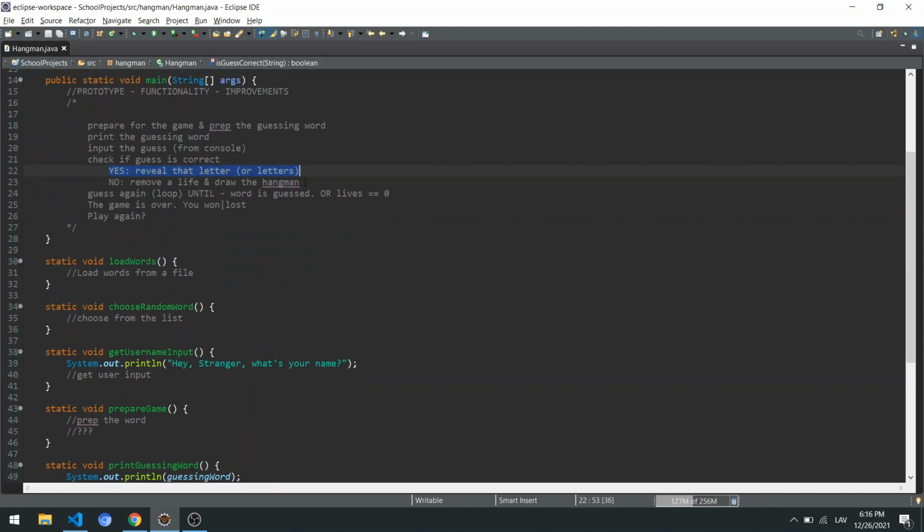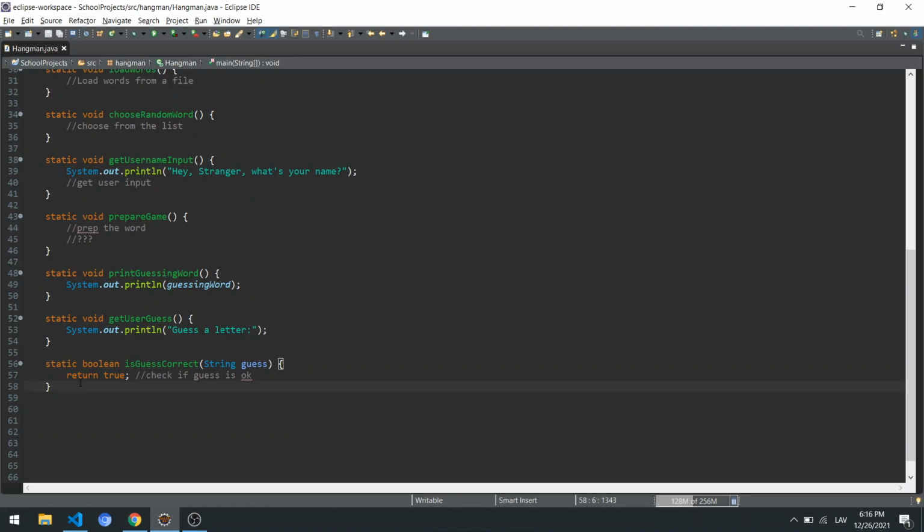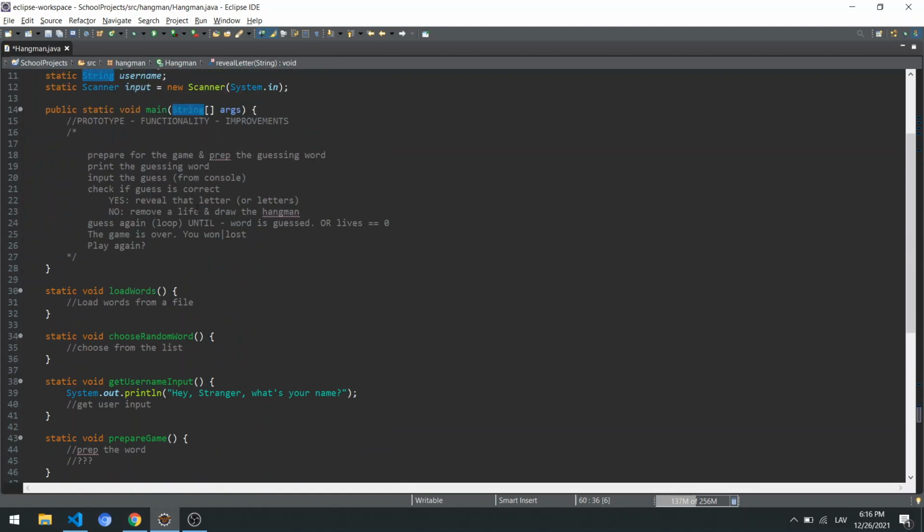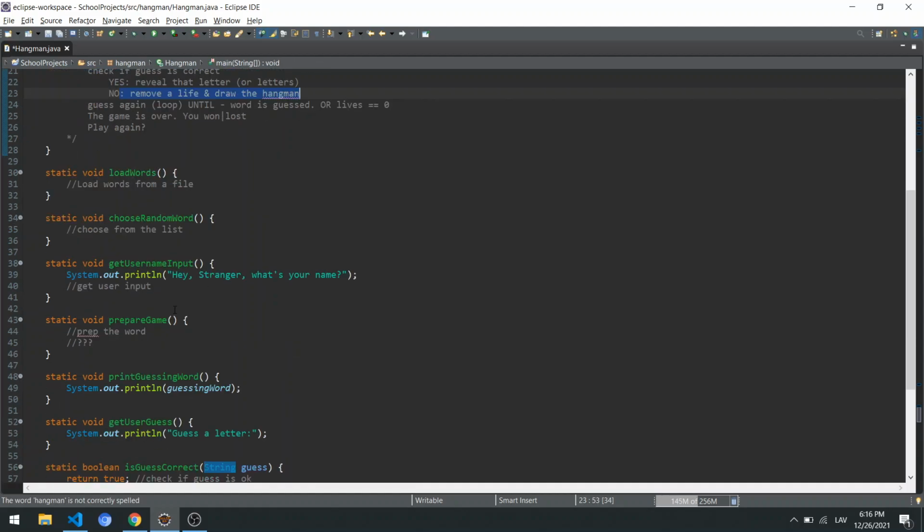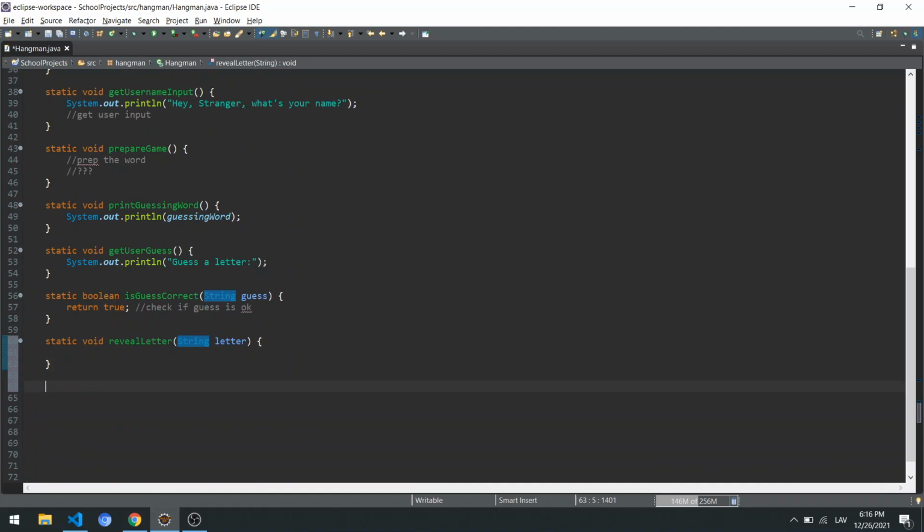And then if something, then we need to reveal the letter. So static void revealLetter, and we're going to pass the letter that we're going to need to reveal. Maybe it's going to be a string, maybe a char. We'll see about that later. And what else? Remove a life and draw the Hangman. So we can say static void, maybe incorrectGuess.